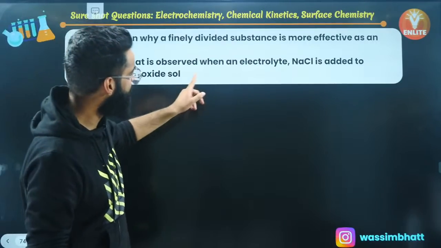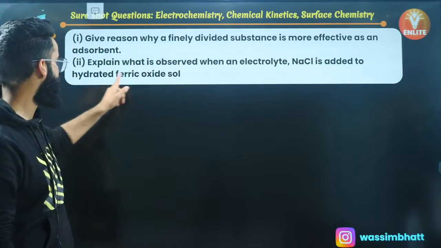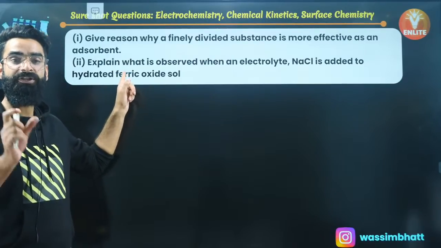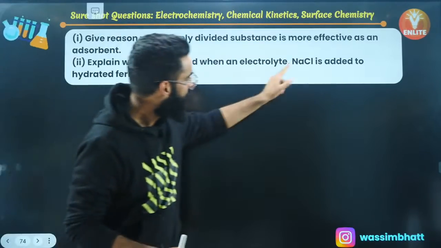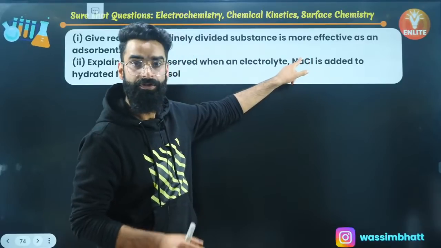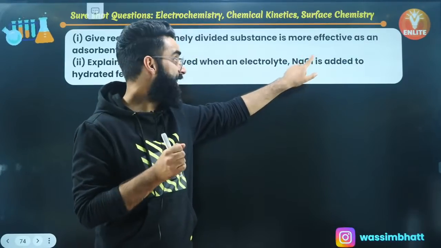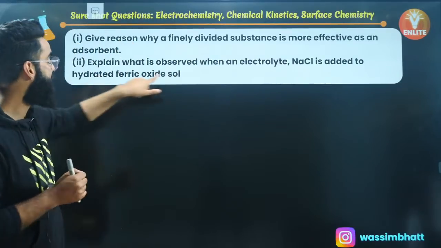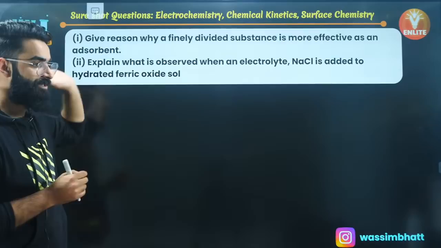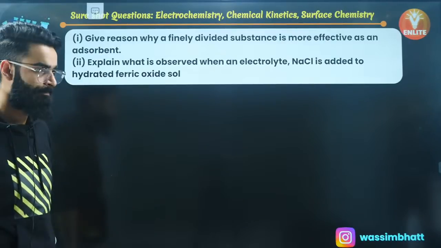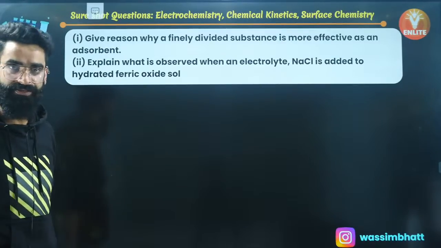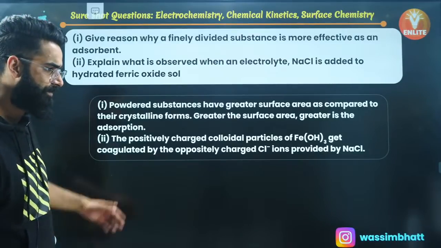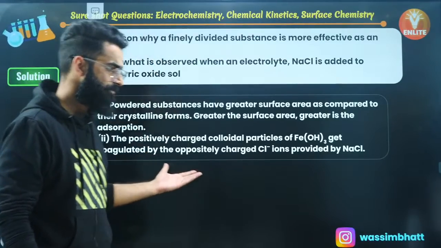Explain what is observed when the electrolyte NaCl is added to the hydrated ferric oxide sol. Hydrated ferric oxide sol is positively charged. So basically, the Cl negative of this NaCl which you are adding coagulates this positively charged hydrated ferric oxide sol, right? Coagulation takes place. Neutralization of charge takes place. Precipitation takes place. Perfect.